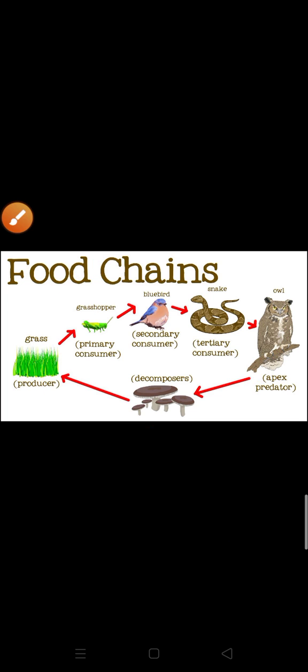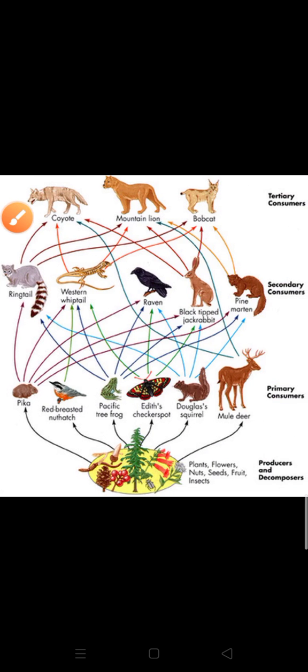I hope food chain is clear. Now we will discuss the food web. Food web is very simple, children. If all the food chains are interconnected, that is known as the food web. The interconnected food chains operating in an ecosystem establish a network of relationships between various species. You can see that a butterfly is not only eaten by a raven, lizard or ringtail, it can also be eaten by the jackrabbit or the pine marten.